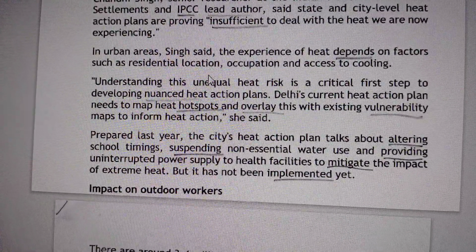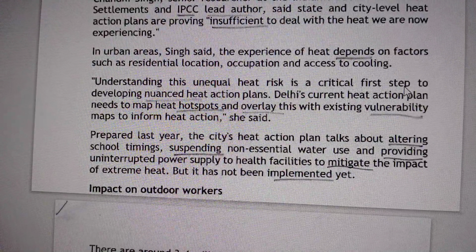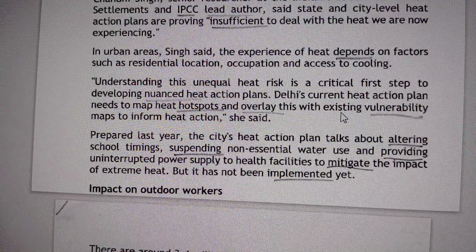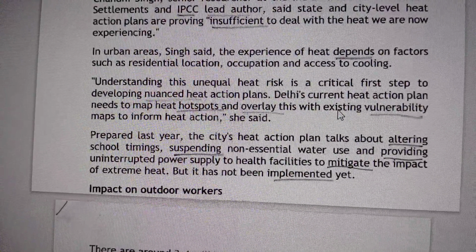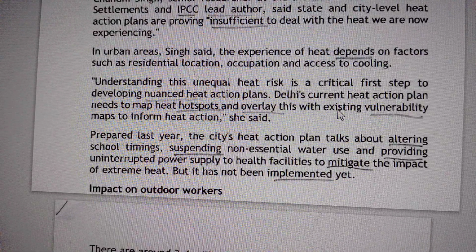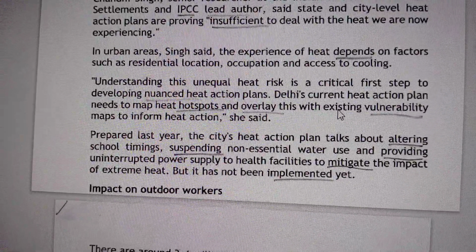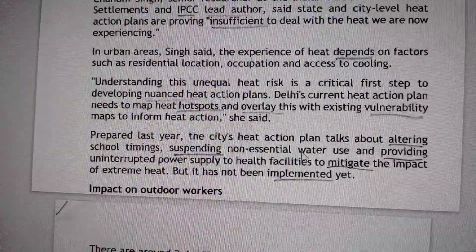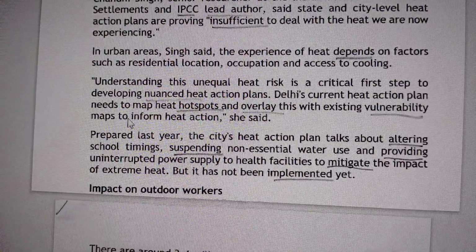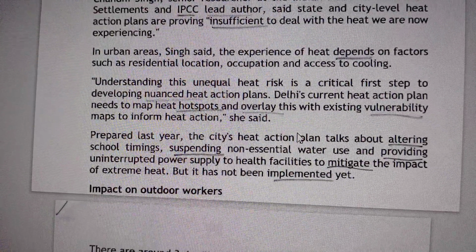Next, in urban areas, Singh said the experience of heat depends on factors such as residential location, occupation, and access to cooling. Understanding this unequal heat risk is a critical first step to developing effective heat action plans. Delhi's current heat action plan needs to map heat hotspots and overlay this with existing vulnerability metrics to inform the actions, she said. So this line we need to understand.